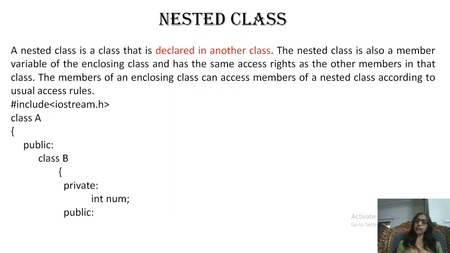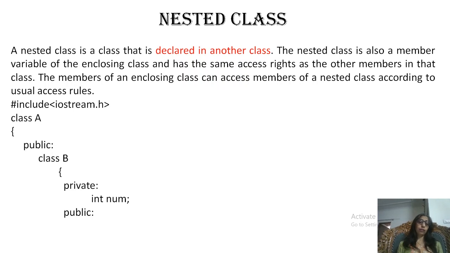So a nested class is also a member of the enclosing class. A nested class is just like any other data member of the class, and it has the same access rights as the other members in that class. The members of an enclosing class can access members of a nested class according to the usual access rules. So let's see an example of a nested class.